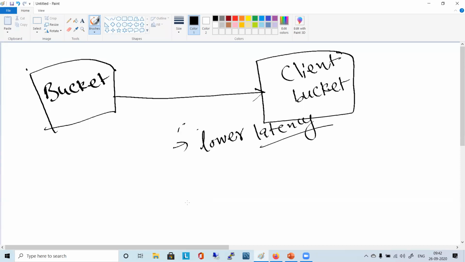So if you have to transfer terabytes of data across geographical locations, that can be one use case. Another thing, whatever you can think of may make sense.